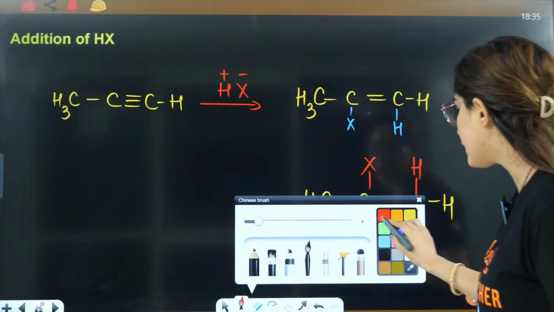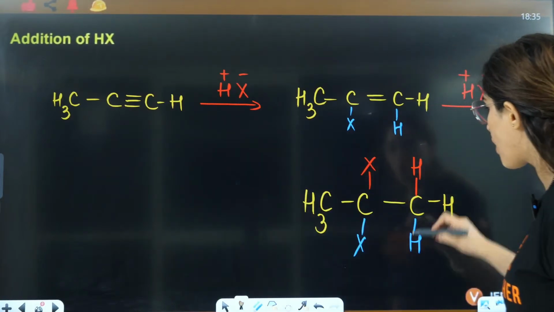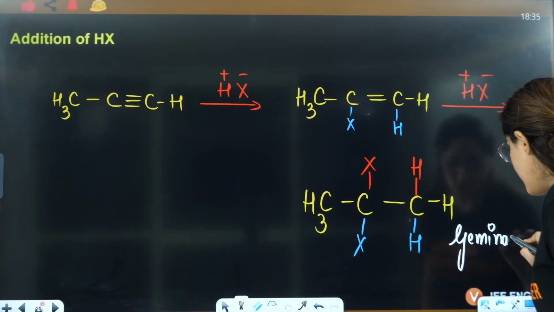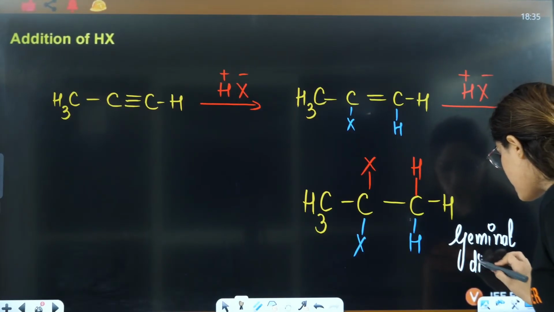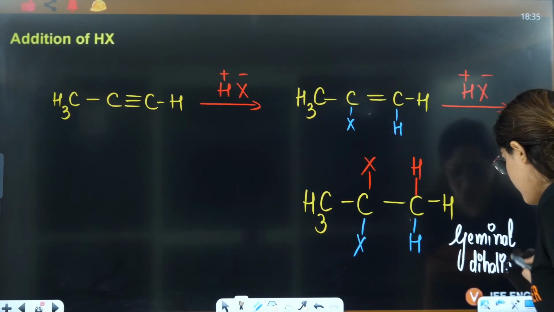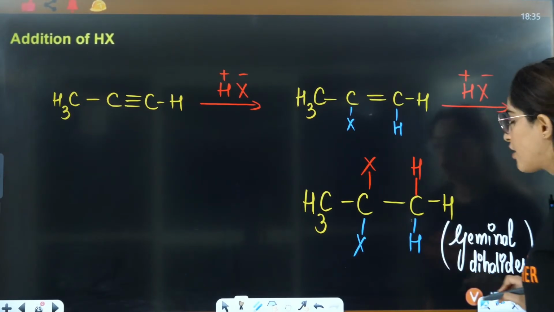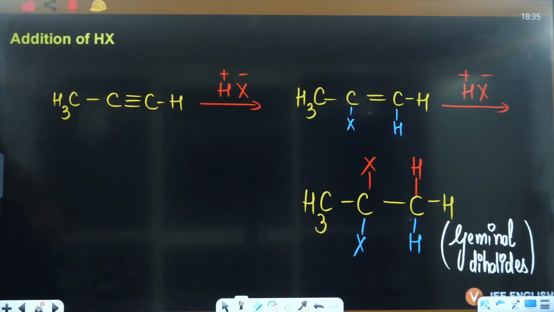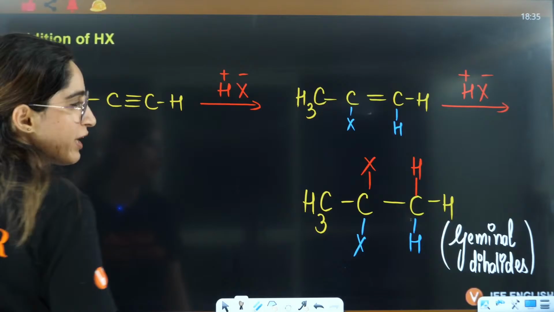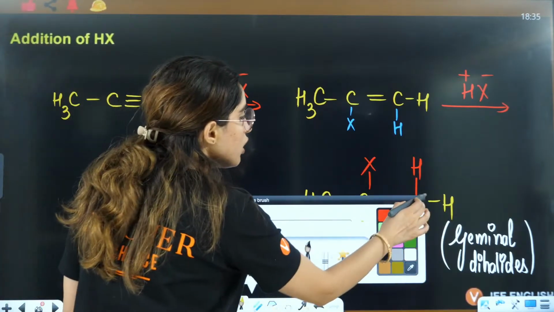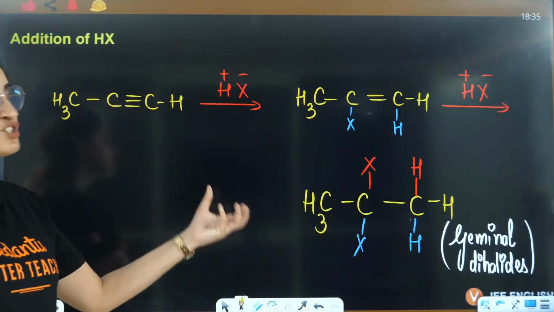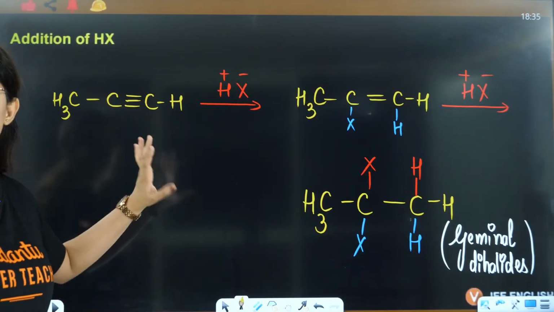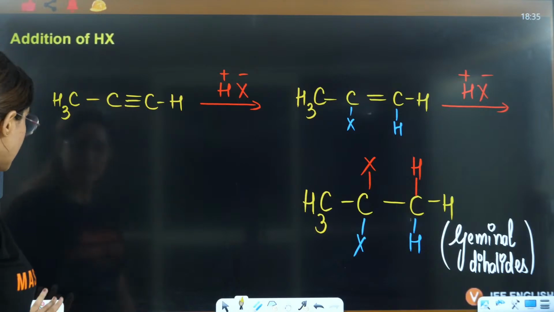So can you see you have the formation of geminal dihalides? You have the formation of geminal dihalides from the Markovnikov addition. Directly what I have done is I have just applied Markovnikov addition here, right?